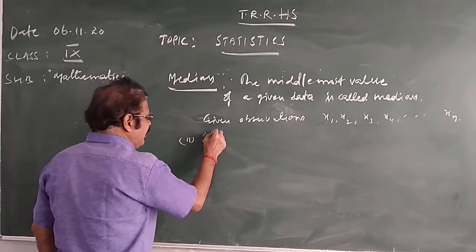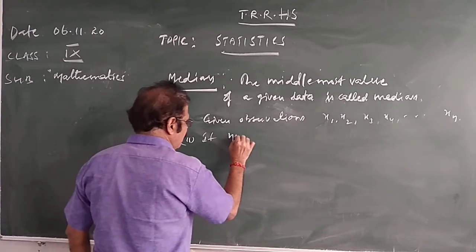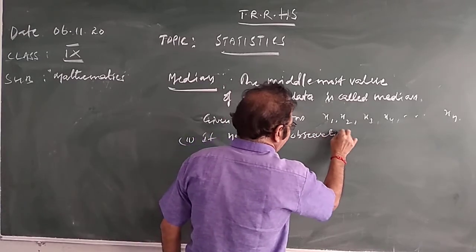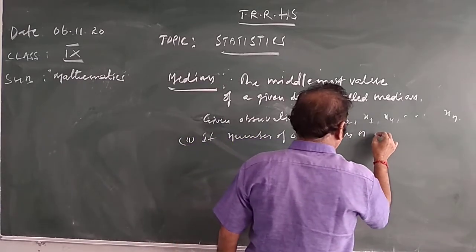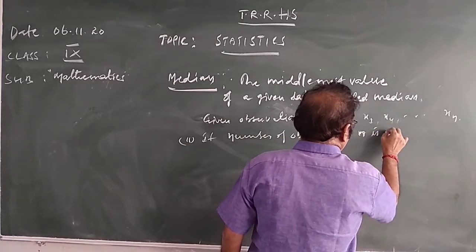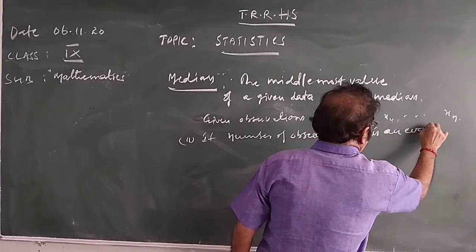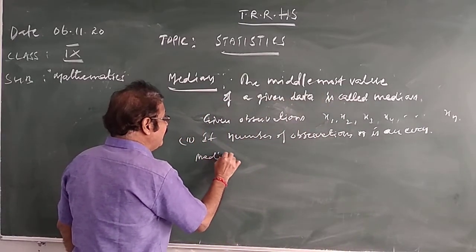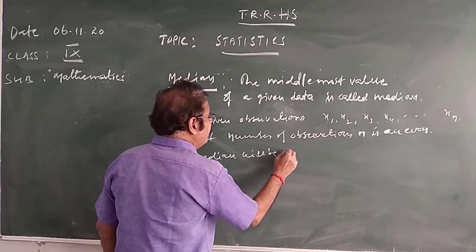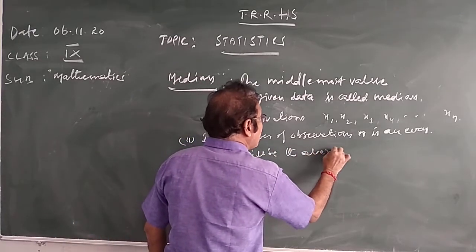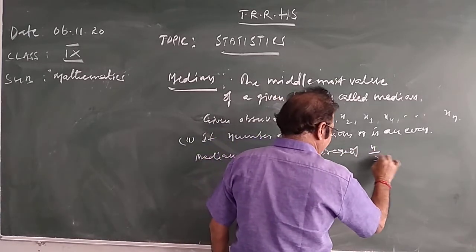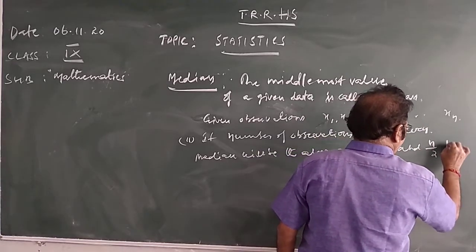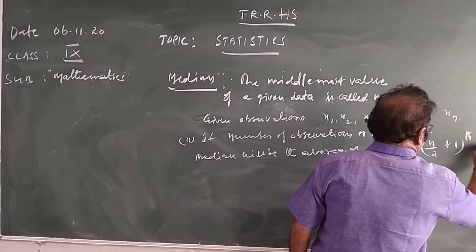If the number of observations n is even, the median will be the average of the n by 2 th and (n by 2 plus 1) th term.